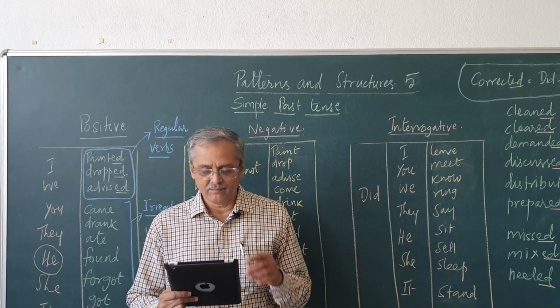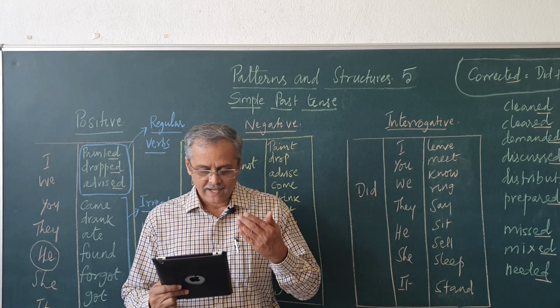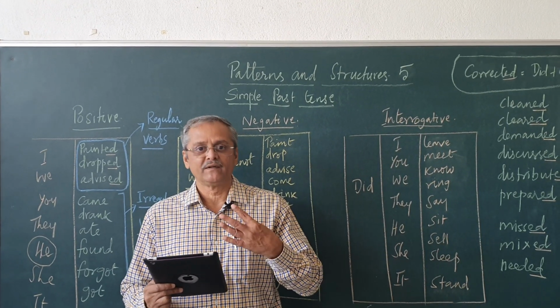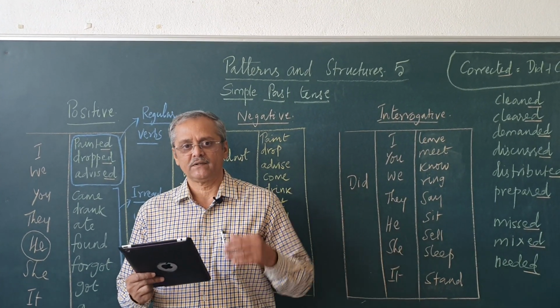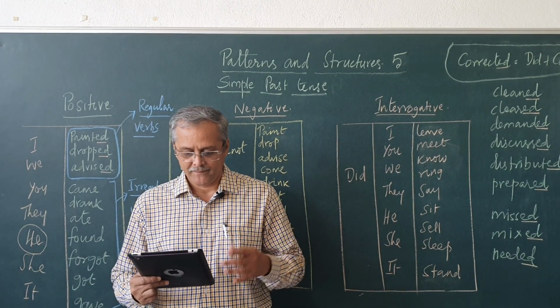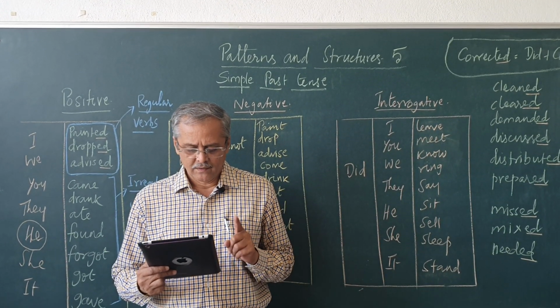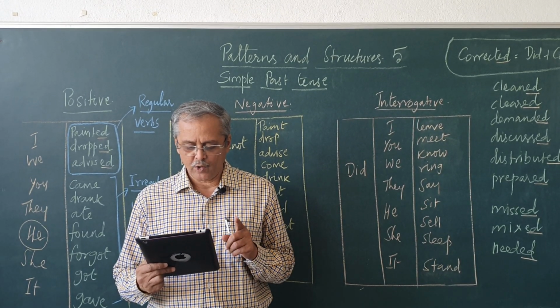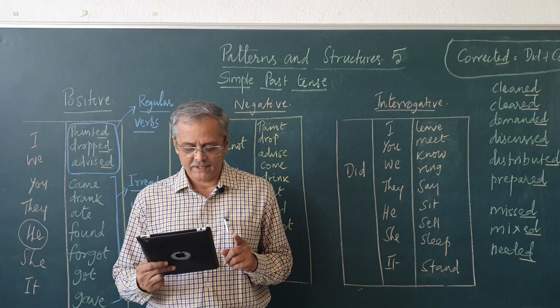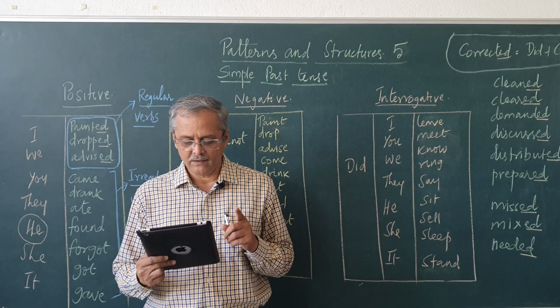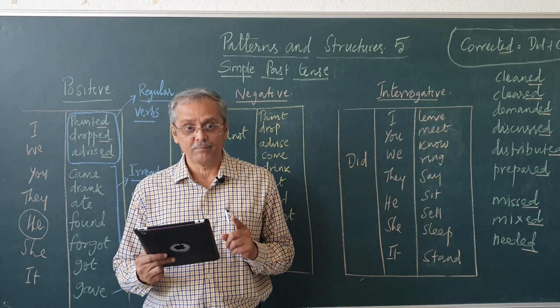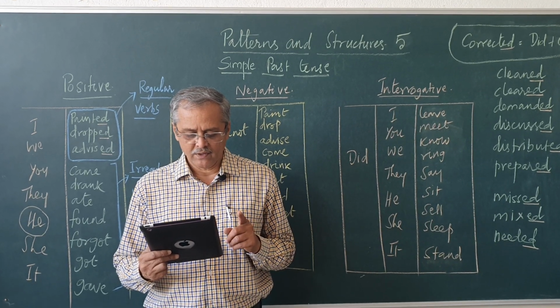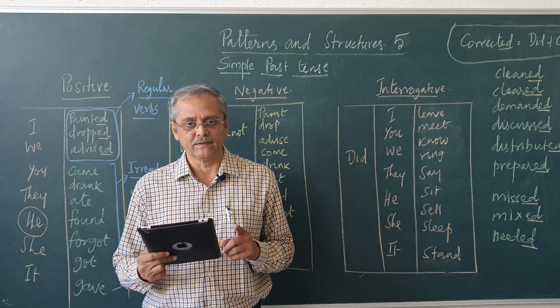Now, I will give you some practice material. I will read first, then you repeat it, so that you practice it that way. Did Abraham eat an apple or an orange? Did Abraham eat an apple or an orange? He ate an apple. Did John give a book or a magazine?